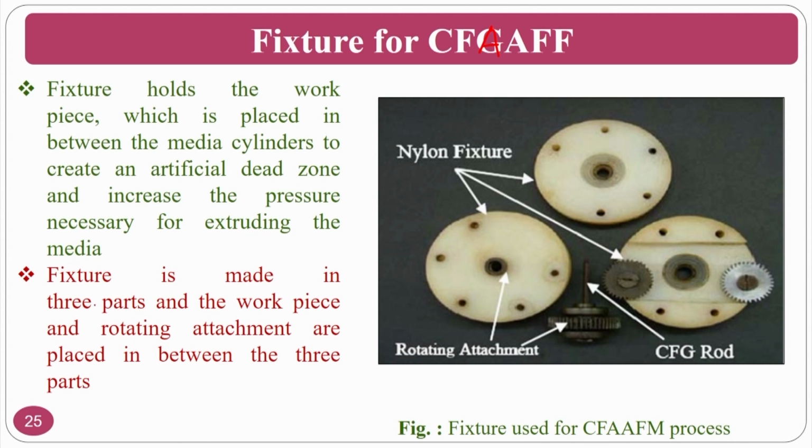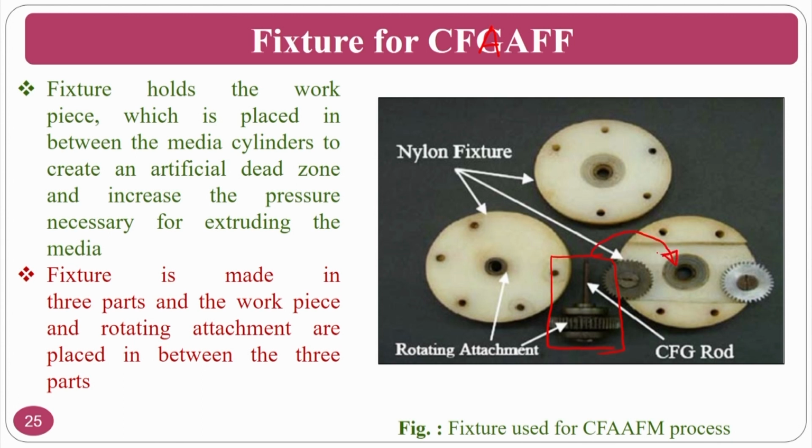Okay. So the fixture is made of three parts, including a workpiece rotating attachment. Normally these nylon fixtures are designed with a gear system, and what you have to observe is here you have a rotating attachment. This rotating attachment will go and sit here.